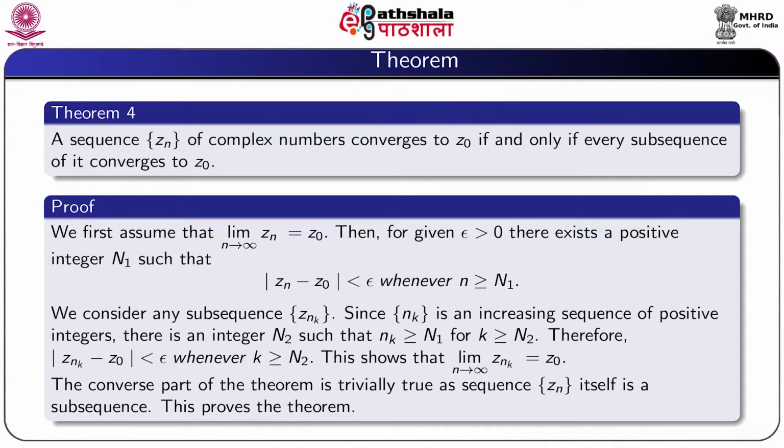Therefore, modulus z_{n_k} minus z_0 is less than epsilon whenever k is greater or equal to n_2. This shows that limit of z_{n_k} equal to z_0. The converse part of this theorem is trivially true as the sequence z_n itself is a subsequence of it. This proves the theorem.